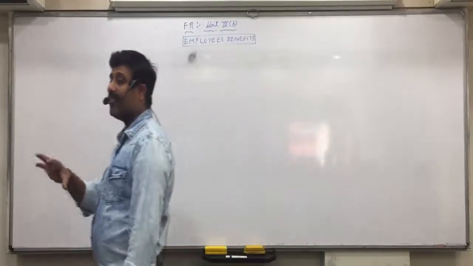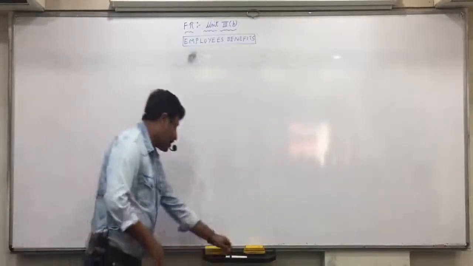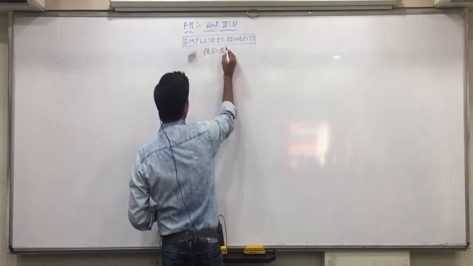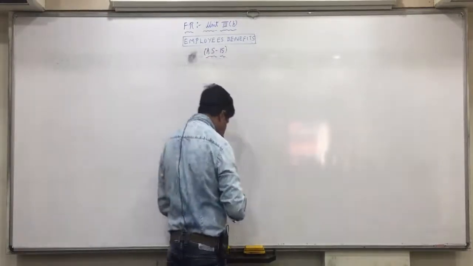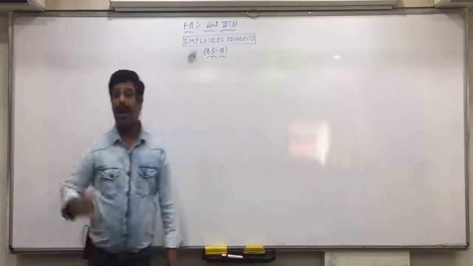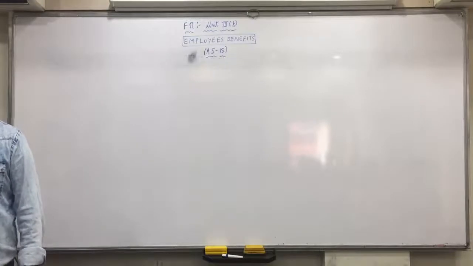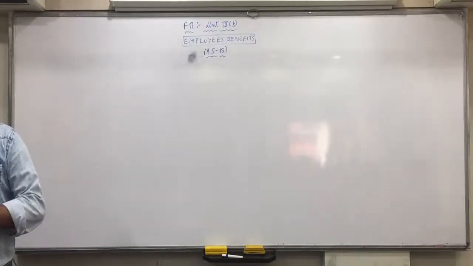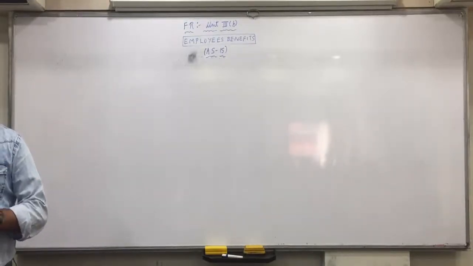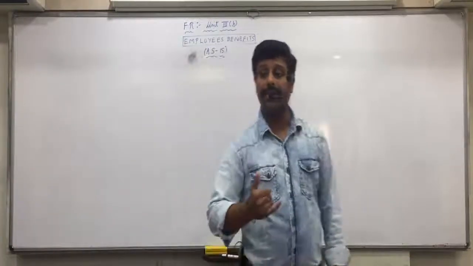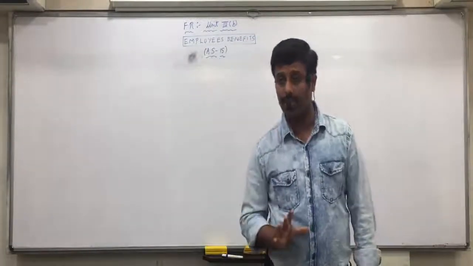It comes under Accounting Standard 15, that gives the instructions on how to do the accounting for these employees' benefits. Because employees' benefit is a very wide and complicated topic. It will include the current year's benefits and long-term benefits also.